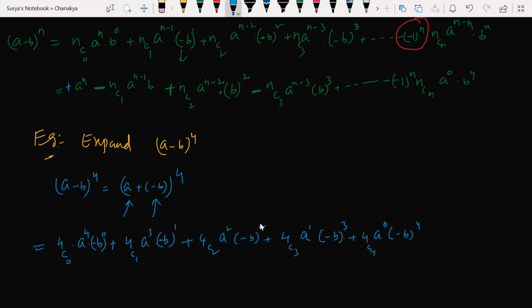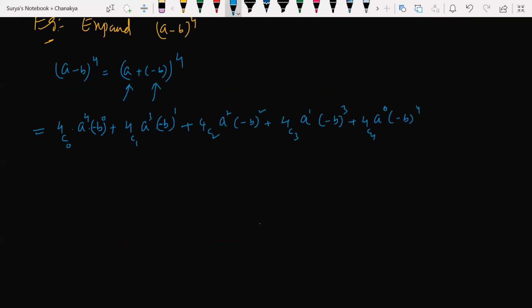Isn't it, guys? Any doubts till this? Sorry, the power is 4. So total 5 terms you will be having. Look at this: 1, 2, 3, 4, 5 terms. Yes or no? So 4C0 answer is 1. 1 into a to the power of 4. And anything to the power of 0 is 1 only. So a to the power of 4.